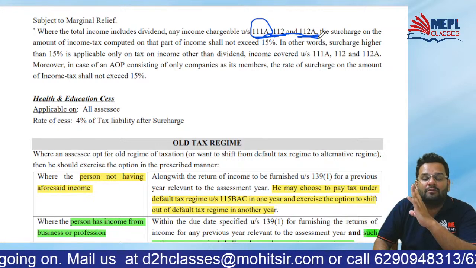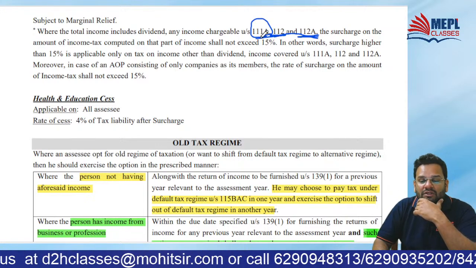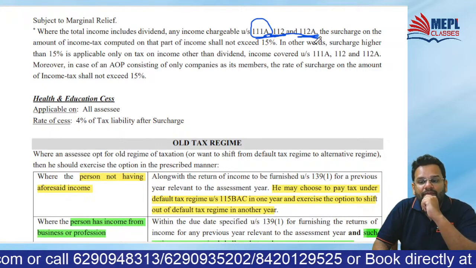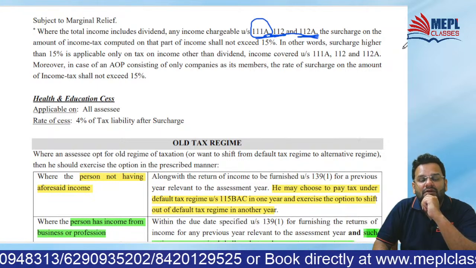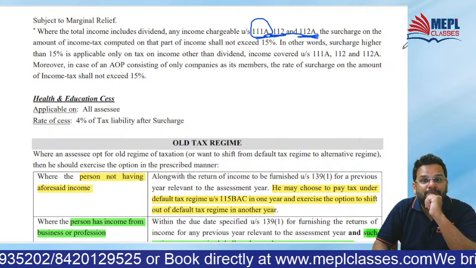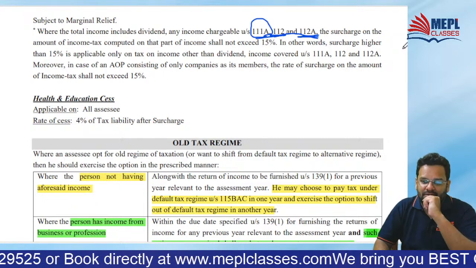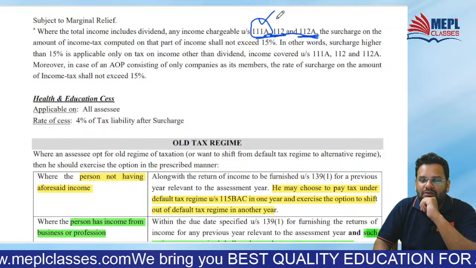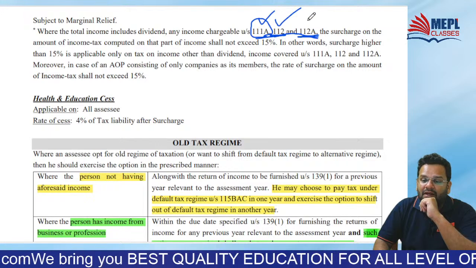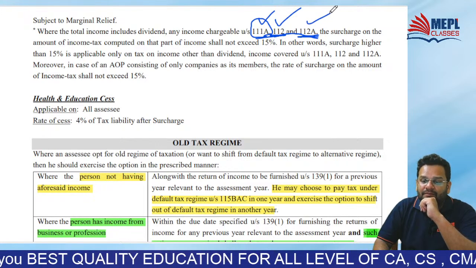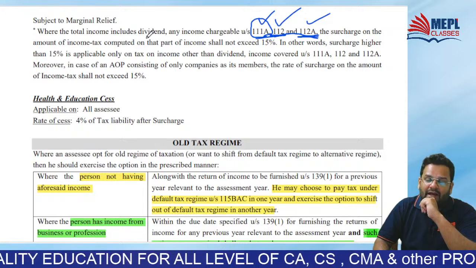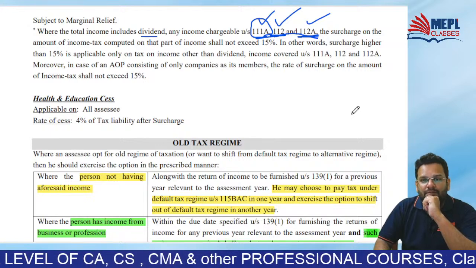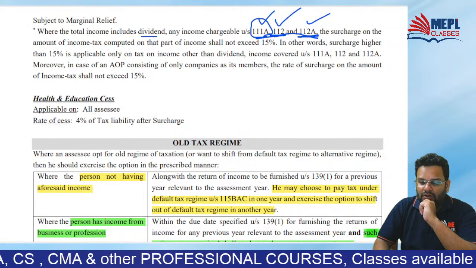So even if your income exceeds 2 CR, surcharge on these will not be at 25%. It will be at 15%. Agreed? On short-term capital gains on transfer of listed equity shares, on long-term capital gains, and on dividend, the surcharge cannot exceed 15%. Did you all get it?